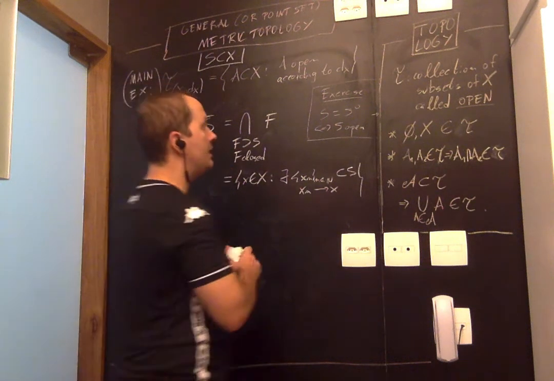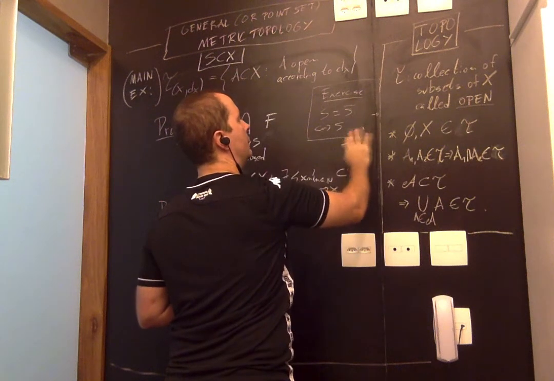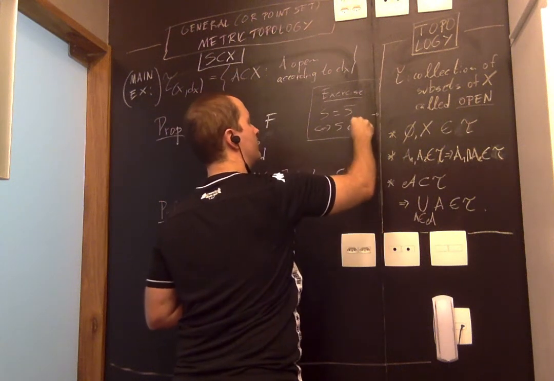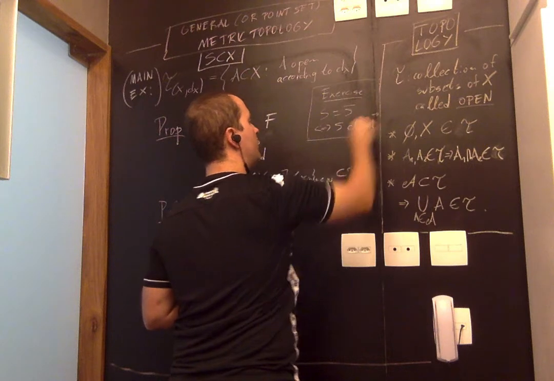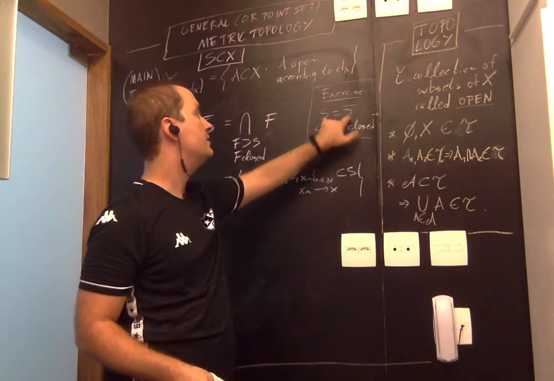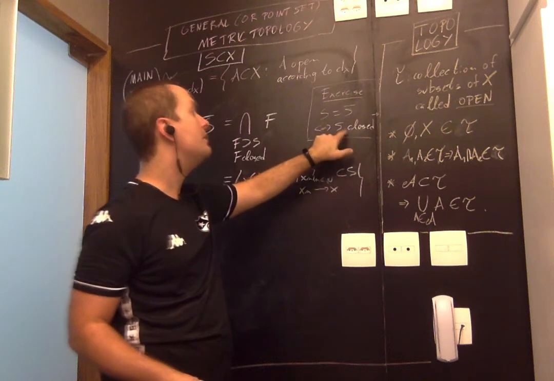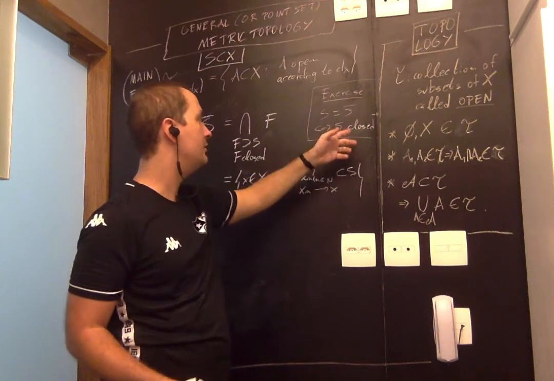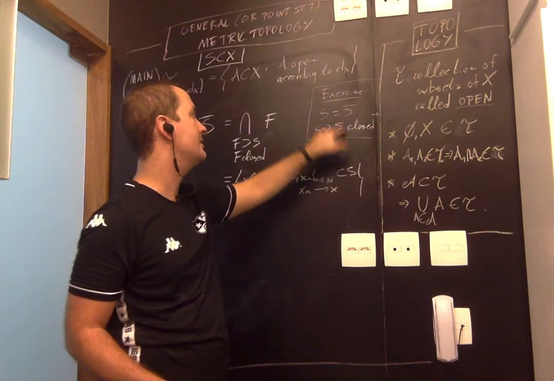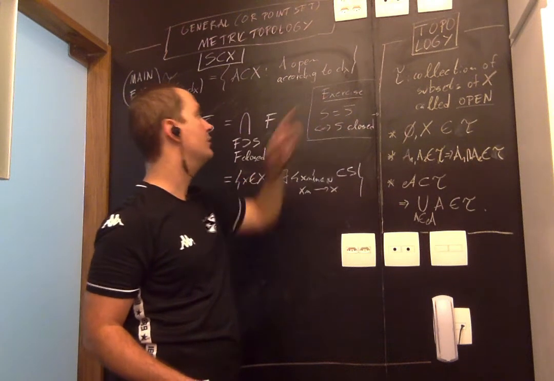Actually, you have an exercise that's really exactly like this one, which says that S equals its closure if and only if it's closed. Well, we know that the closure is closed, so if this is true, then certainly S is closed. On the other hand, if S is closed, it must be the smallest closed set containing S, right? No set containing S can be smaller than S. And so S is the smallest closed set containing S, therefore it's equal to its closure.